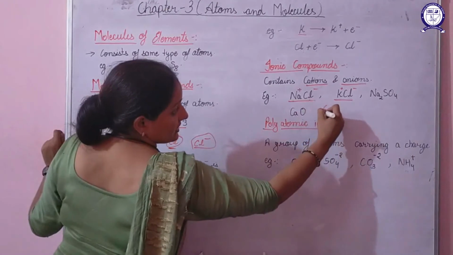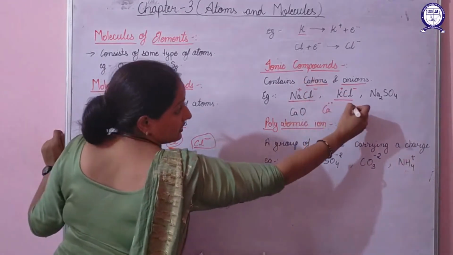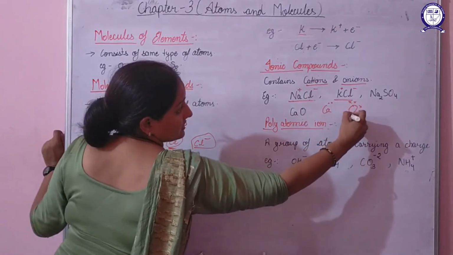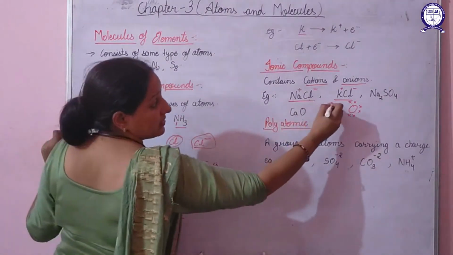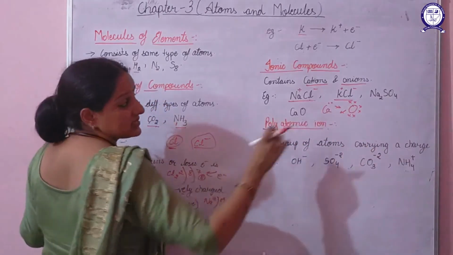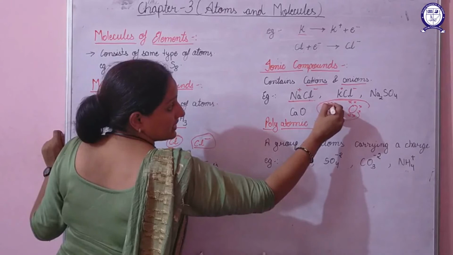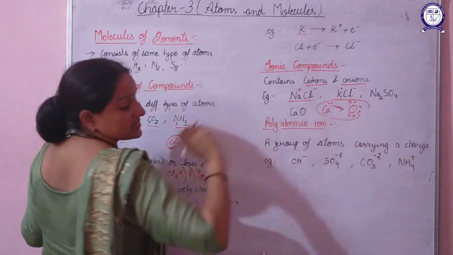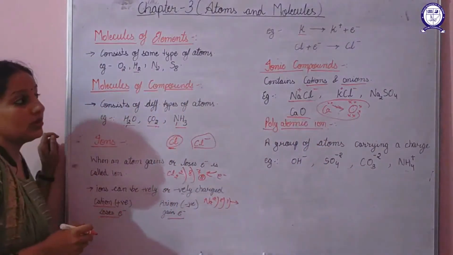How will they acquire this? Suppose calcium is there. Calcium has 2 electrons in its valence shell. If we talk about oxygen, it has 6 electrons in its valence shell. So in order to gain stability, calcium needs to lose 2 electrons and oxygen needs to gain 2 electrons. So what will they do? They will combine together. Calcium will give its electrons to oxygen and oxygen will gain them, resulting in a compound, that is calcium oxide.